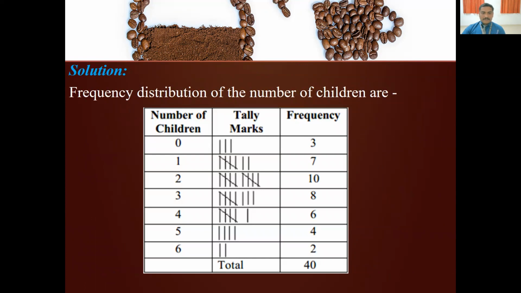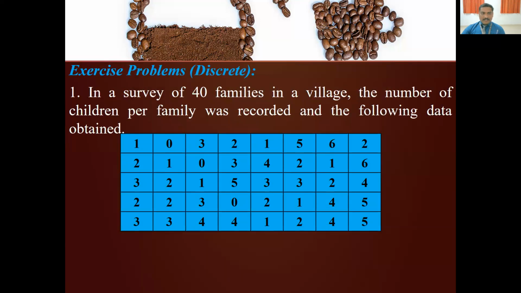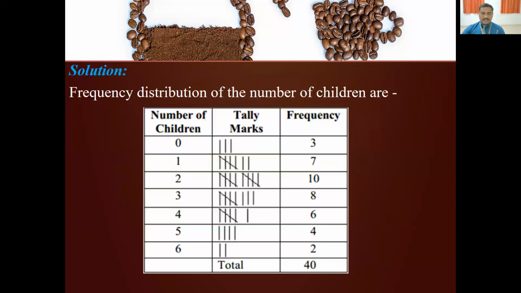So 0 children in 3 families, 1 child in 7 families, 2 children in 10 families, 3 children in 8 families, 4 children in 6 families, 5 children in 4 families, and 6 children in 2 families. So there are 40 families in total. Like this, we are able to write the given data in a frequency distribution table.